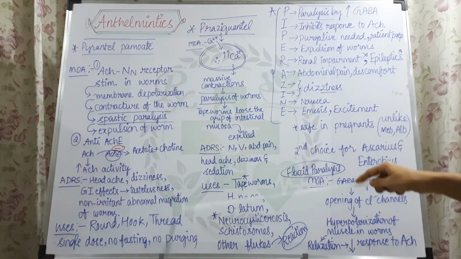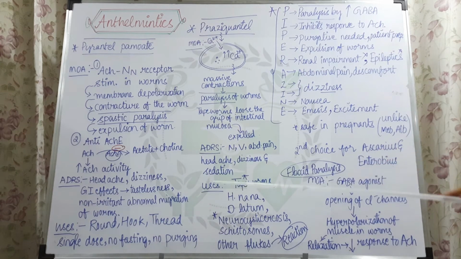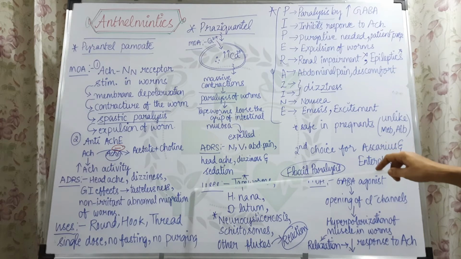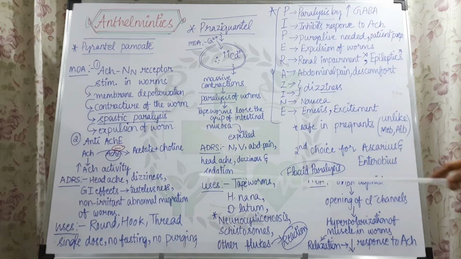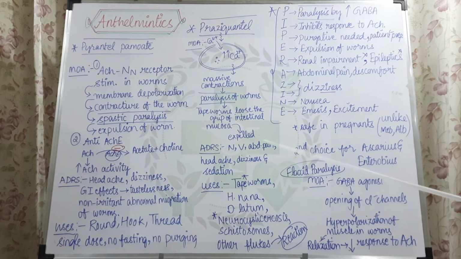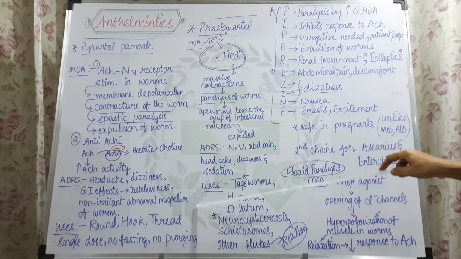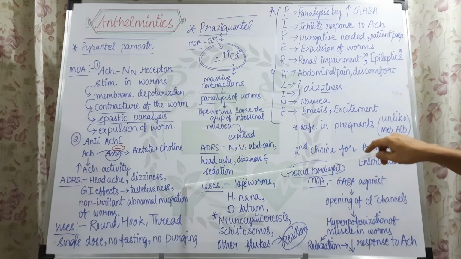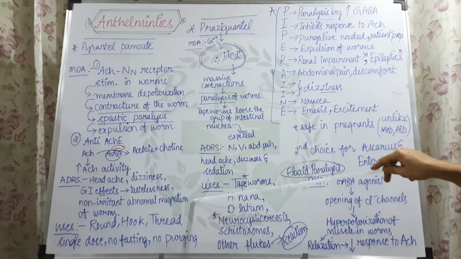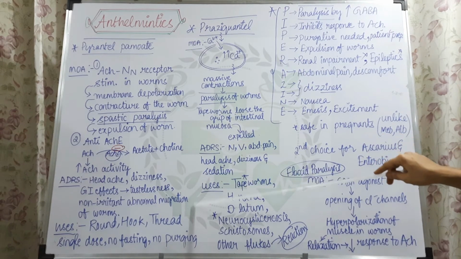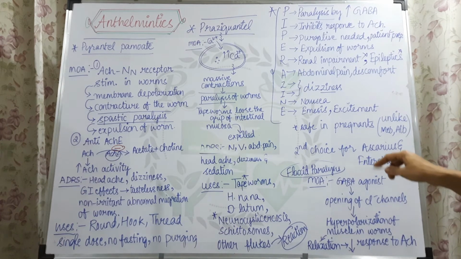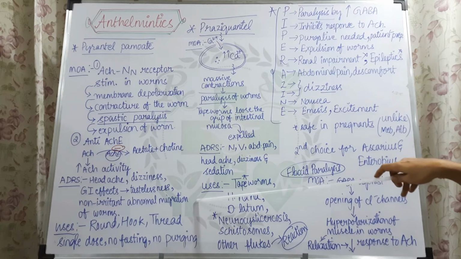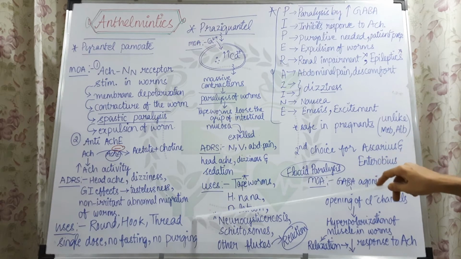Now coming to the adverse effects of the pyrantel pamoate. Simple adverse effects like headache, dizziness, and there are also GI effects, because mainly worms are located in the gastrointestinal tract. There are adverse effects like tastelessness of the tongue, where the person taking this drug will feel tastelessness, and non-irritant abnormal migration of the worms, that is they become paralyzed and they will be carried out along with the food, and they will move because they are getting paralyzed.